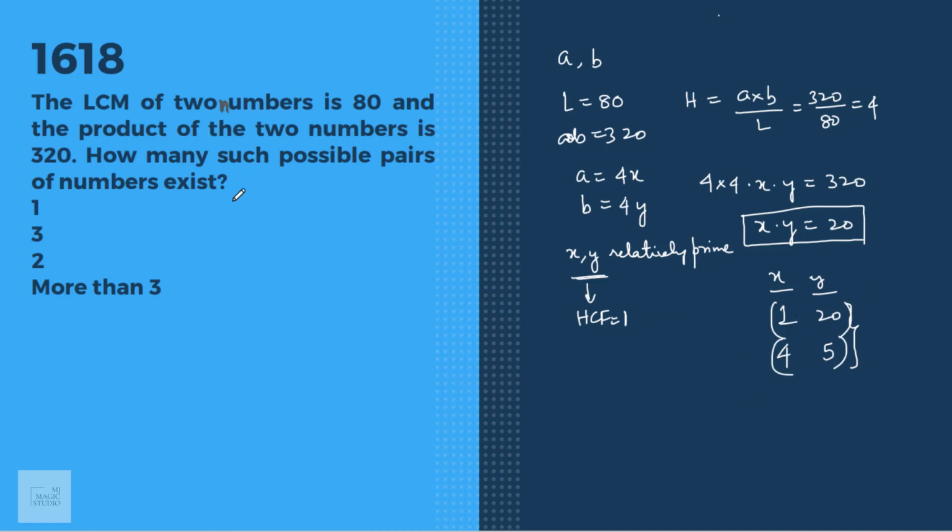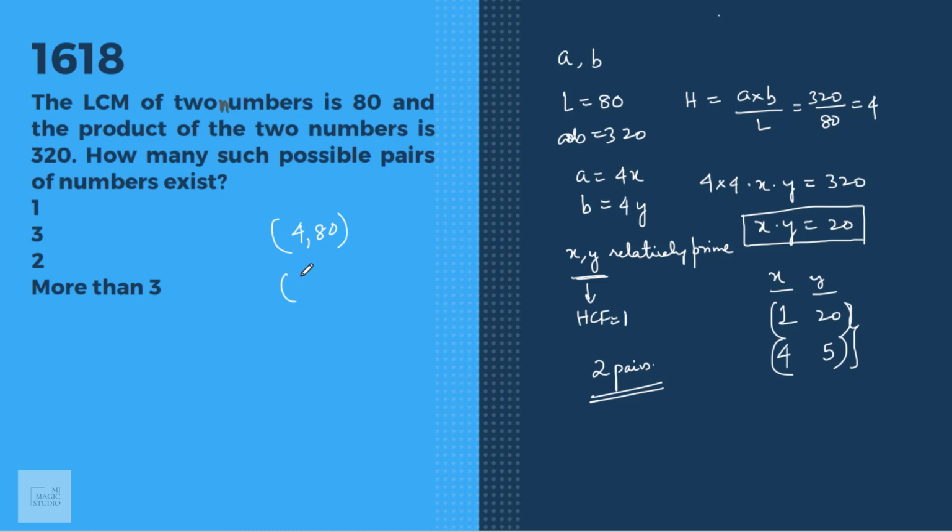So how many such possible pairs exist? Two pairs exist such that their LCM is 80 and the product is 320. Now you will be asking whether the numbers are 1 and 20. No, the numbers are 4 into this. That means the first pair is 4, 80. Product is 320, LCM is 80.